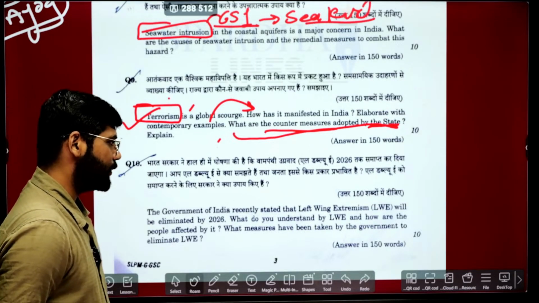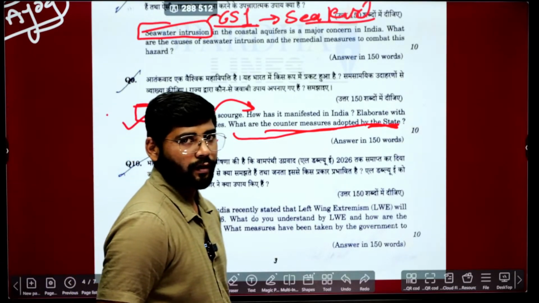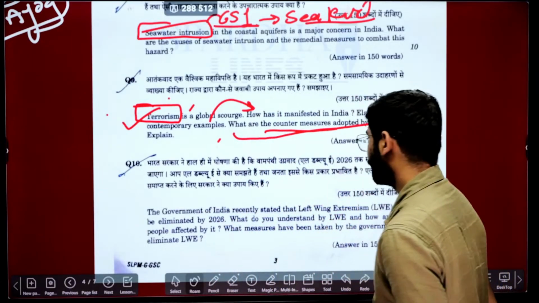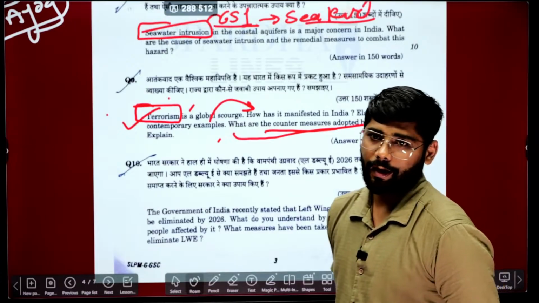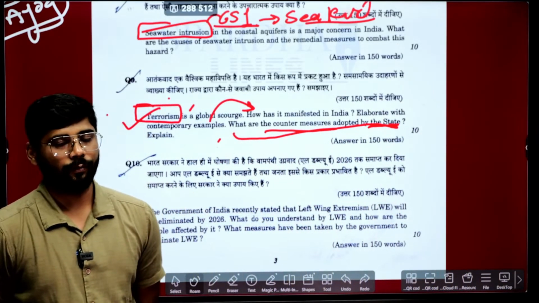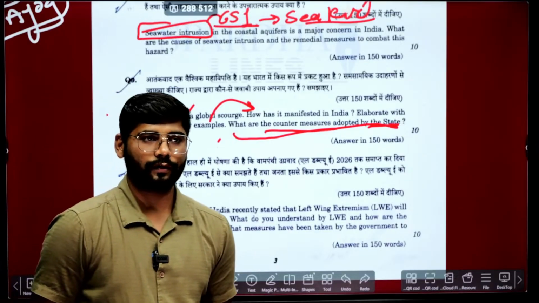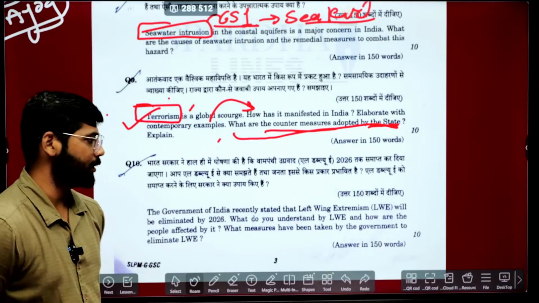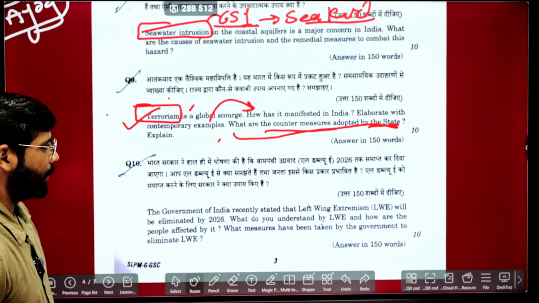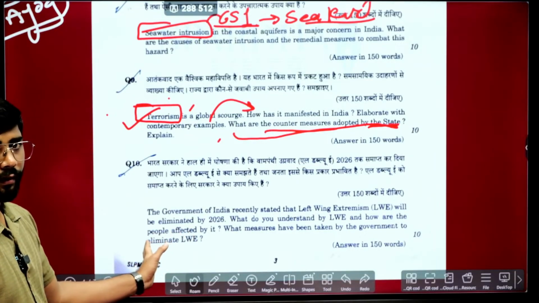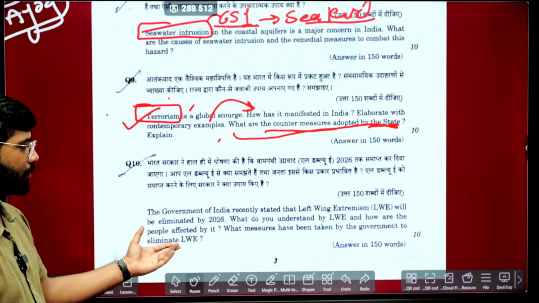So again, the question is going back. They are seeing the basics. What is the left wing? What do you understand by left wing extremism? How are the people affected by it? Again, the question is coming directly from the syllabus itself. If you are referring to any class notes, any standard books, it will be covered. What is left wing extremism? What are the factors affecting it, and how is it affecting the people? Okay, so this is again quite foundational, based on basic sources.